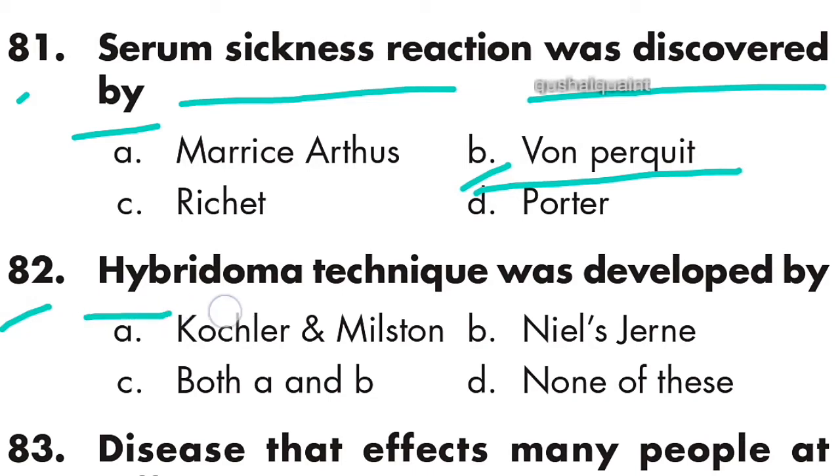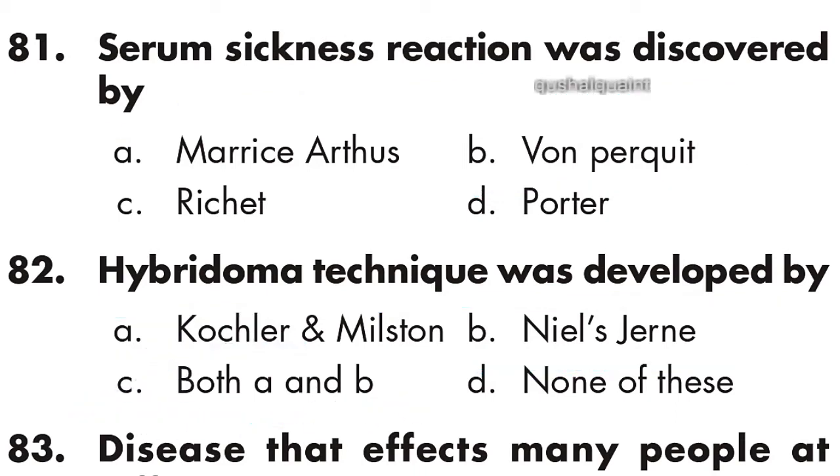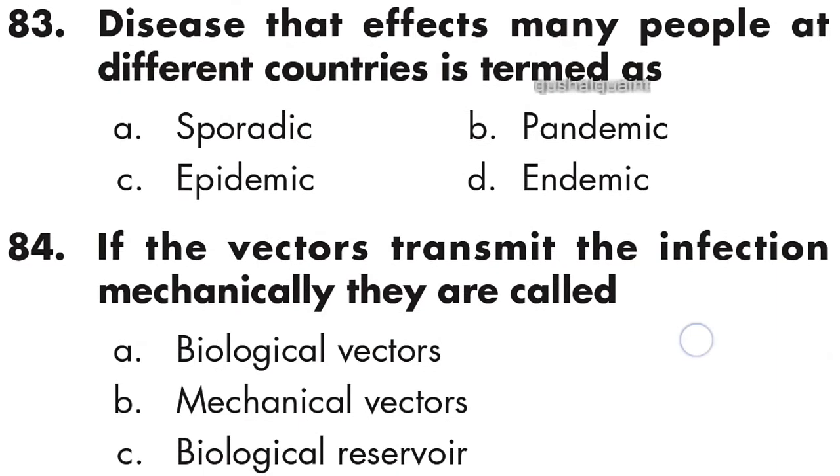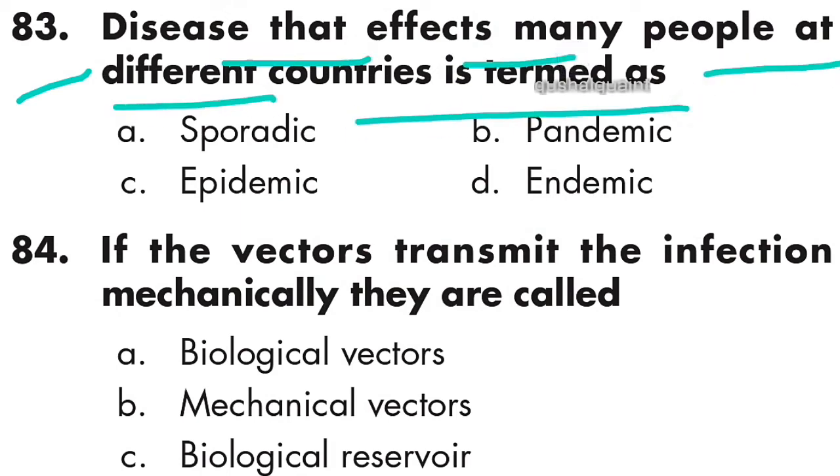82: hybridoma technique was developed by Kohler and Milstein and Niels Jerne. Both A and B. Option C is right. 83: a disease that affects many people in different countries is termed pandemic. Option B is right, pandemic.